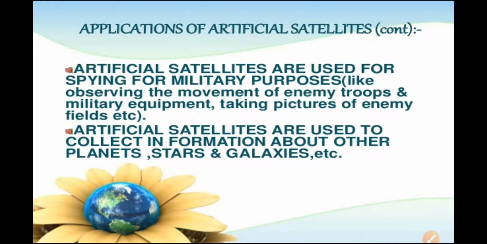Now again, artificial satellites are also used for military purposes. Military purpose means observing the movement of the enemy, their military equipment, and taking pictures of enemy fields. In the news we have seen about China, how China entered our area and how they occupied some area of our India. With the help of artificial satellites we can get information about the movement of the enemy troops, their military equipment, and pictures of that field.